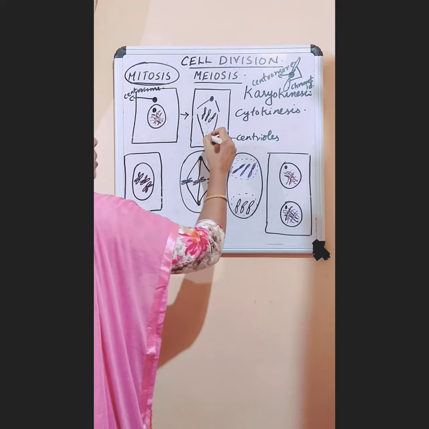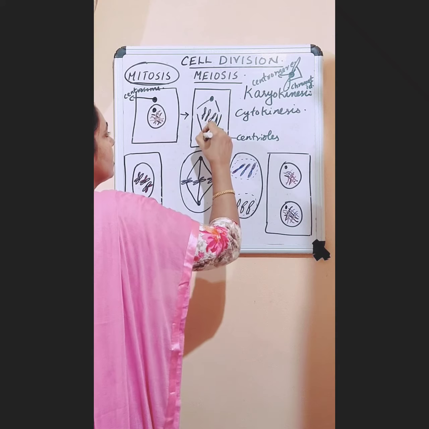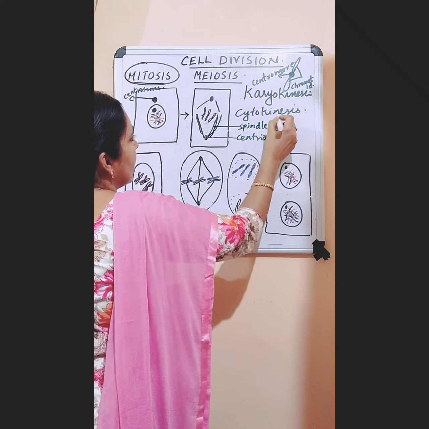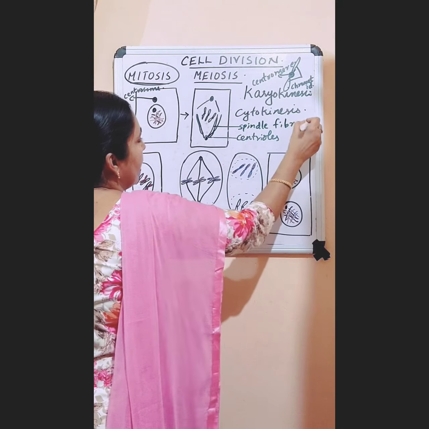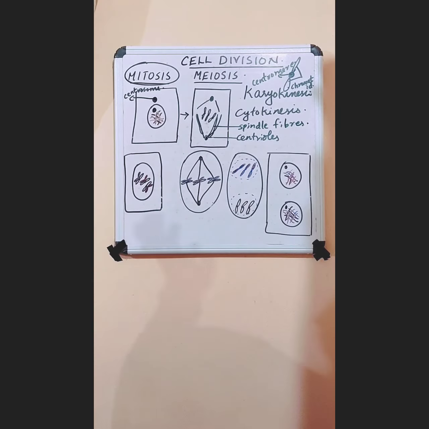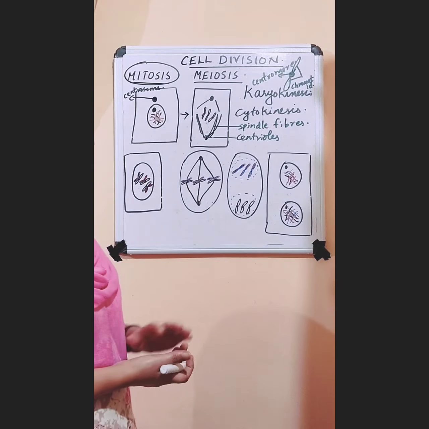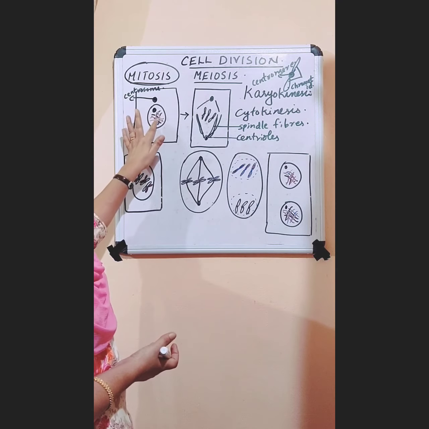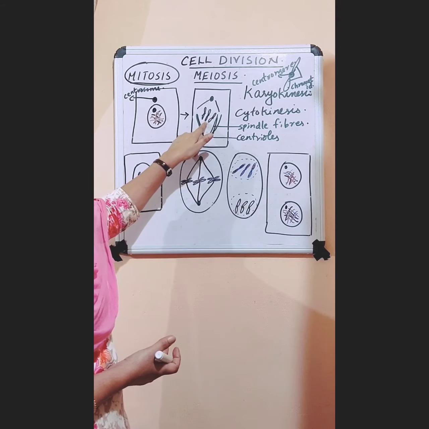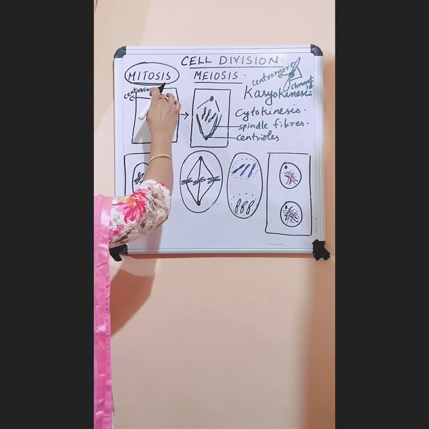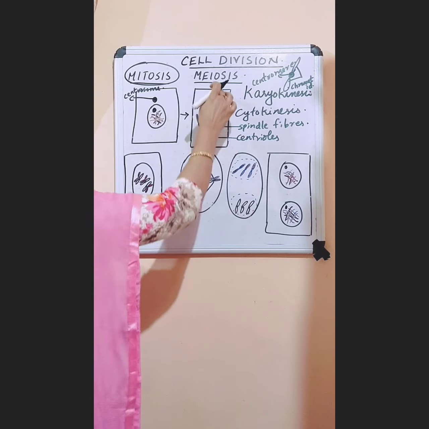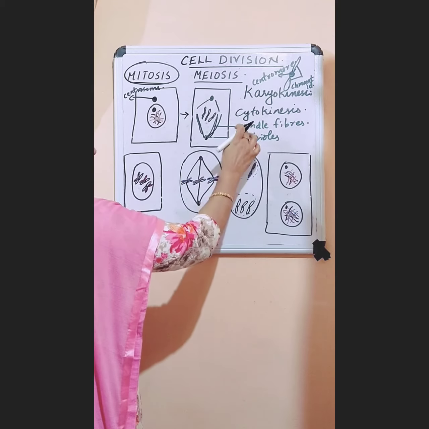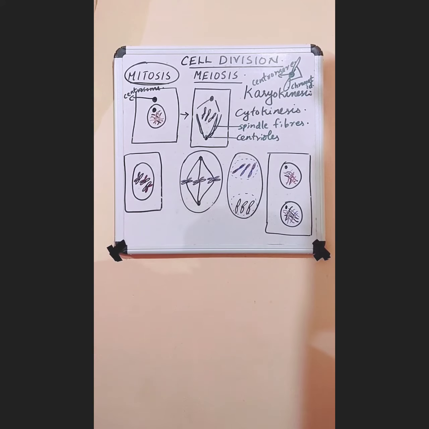From these centrioles, fiber-like structures called spindle fibers develop. So, what are the changes that take place in the nucleus? Nuclear membrane disappears, nucleolus disappears, chromatin reticulum changes into chromosomes, centrosome divides into two centrioles, both on either end. Then from the centrioles, spindle fibers develop.